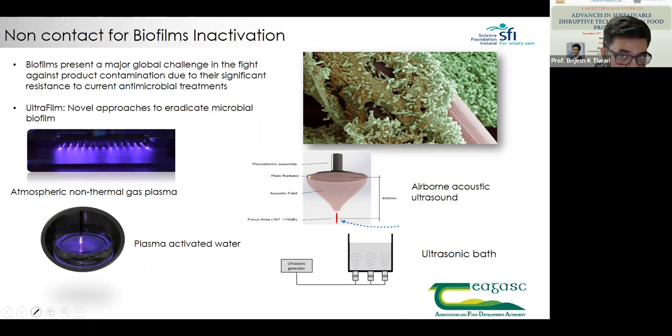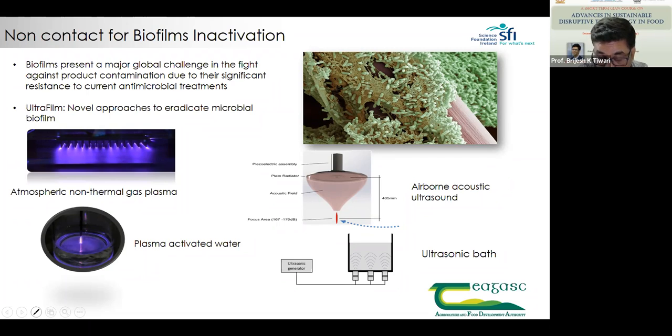And this biofilm work that we have been carrying out is not only related to food applications, but also to medical applications, especially MRSA and other elements. So how can we use ultrasonics? This was a very high-profile project funded by Science Foundation Ireland, which is still ongoing.